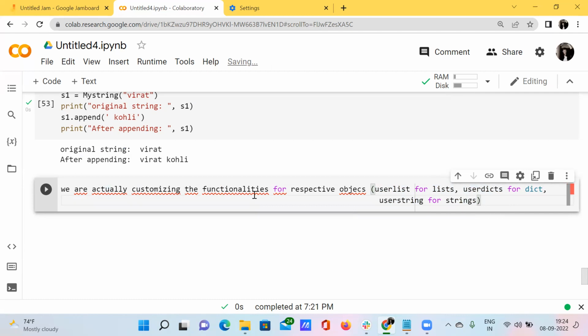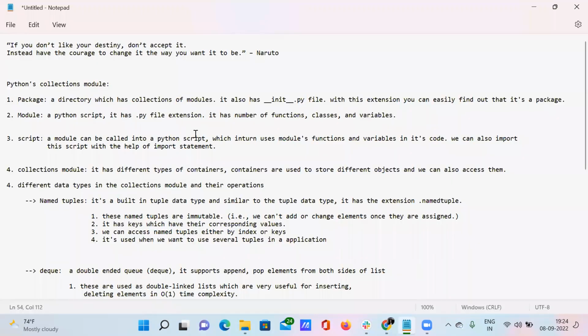So the recap will be, we have already discussed in our previous videos all the data types that are supported by Python, and then we have looked at some Python functions, libraries and modules. I have already explained what a package, module and script are, and then we discussed this collections module.